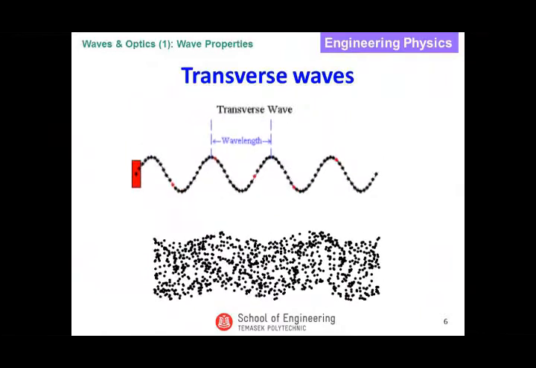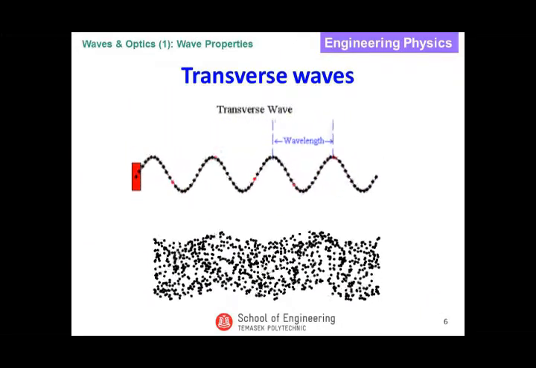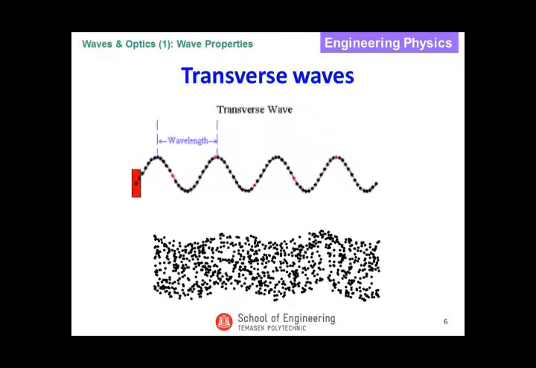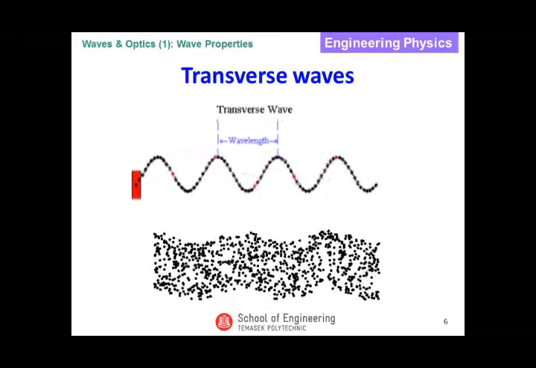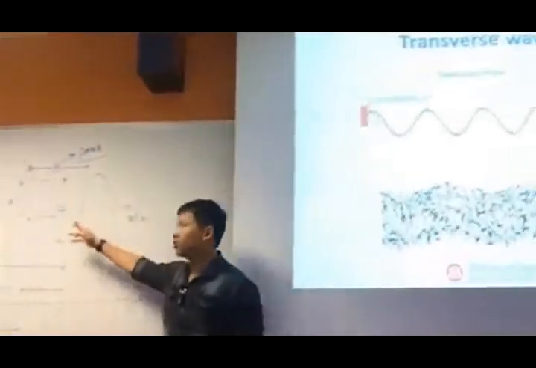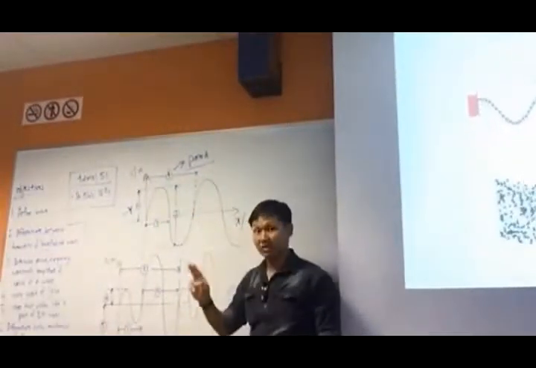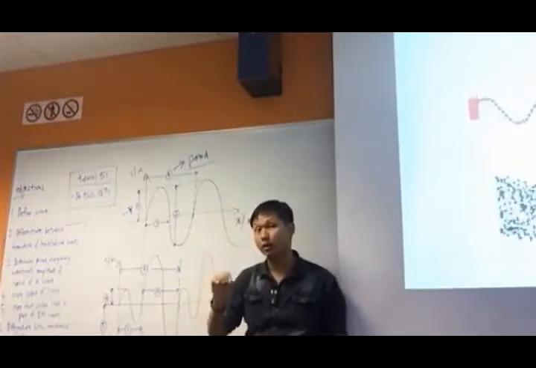A displacement-time graph basically plots the path, or the motion, of one single particle. So if the graph over here plots displacement against time, it is drawing the motion of one single particle only.